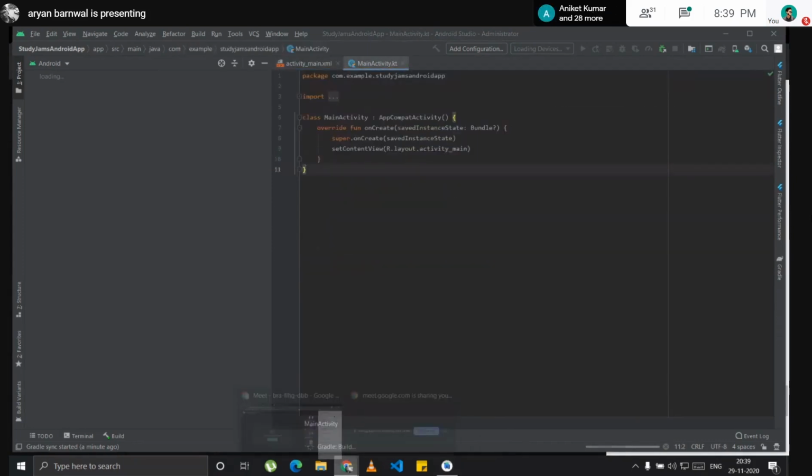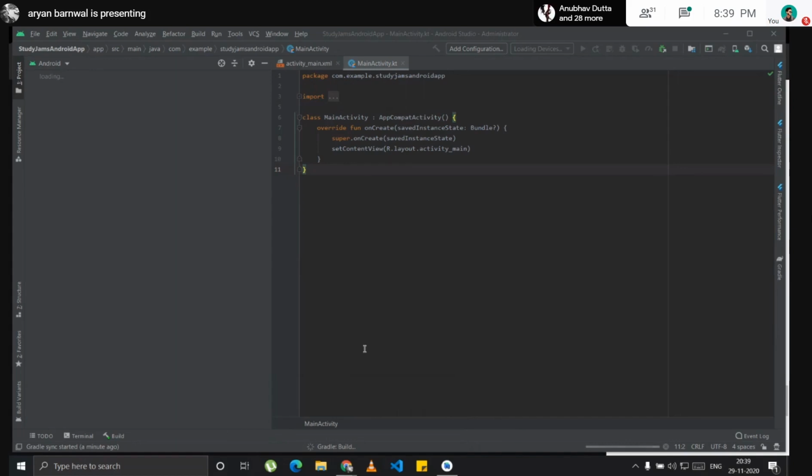When I was starting with Android back in March, I was confused which one to choose, Kotlin or Java. I will be very frank here. I first started with Kotlin, but there were very few resources to learn from. There were no code labs.